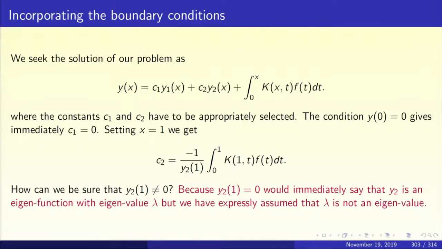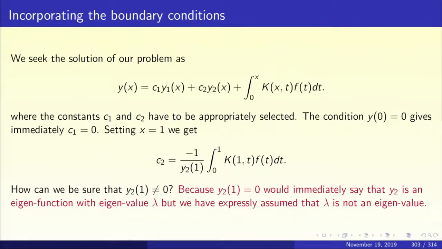But remember, we have assumed that lambda is not an eigenvalue. I expressly said that lambda is not an eigenvalue. So, y2(1) cannot be 0, and so we have obtained an expression for c2 and it is valid.